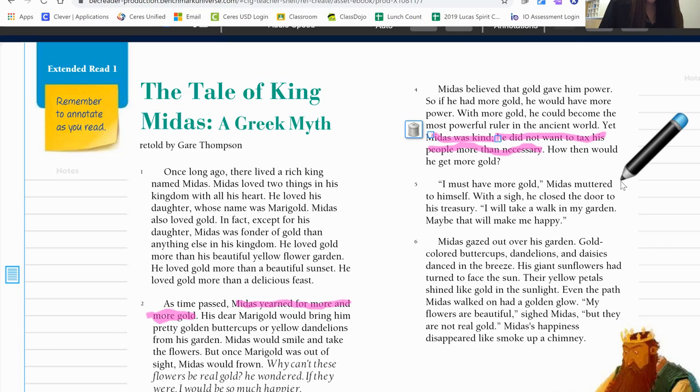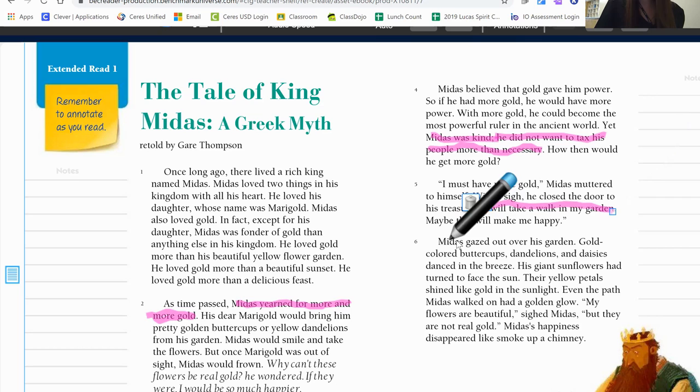I'm going to underline this because I feel like this is going to move the story forward. And again, after I'm done reading the story, if I find that this is not important, I can come back and make a little note that it's not. But as of right now, I feel like it probably will be important.